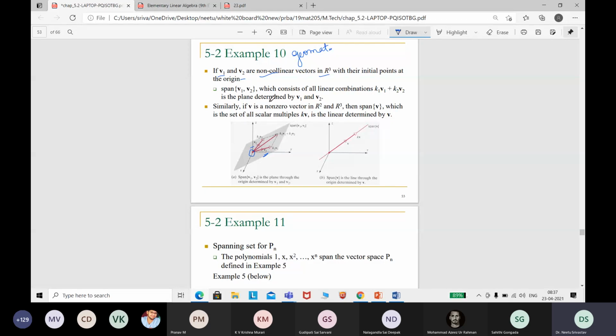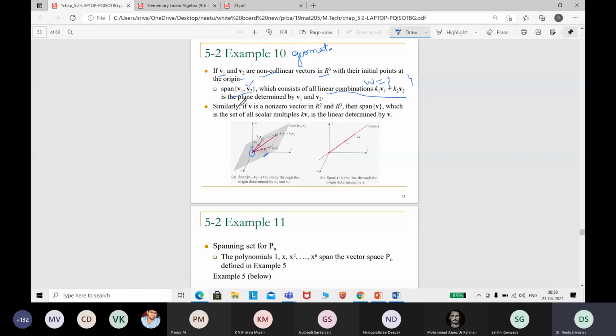So the span of V1, V2 is nothing but the linear combinations K1 V1 plus K2 V2. So we can say that the set will be spanned, or whatever the W you have, W is a new set which contains all the linear combinations K1 V1 plus K2 V2, a new vector, and it will be spanned by V1 and V2.